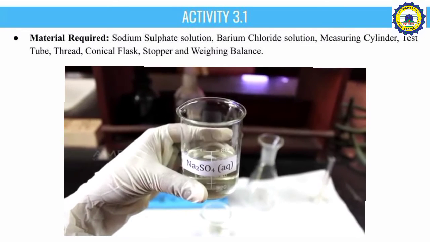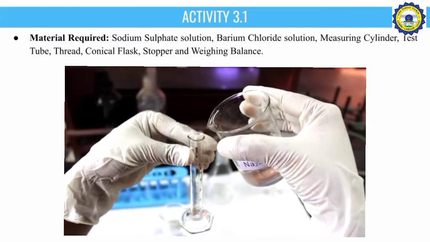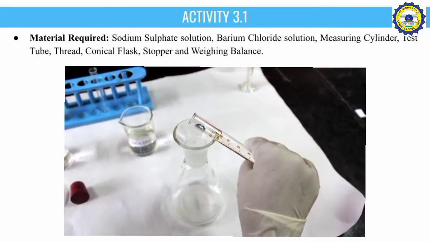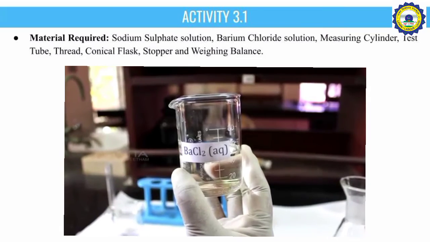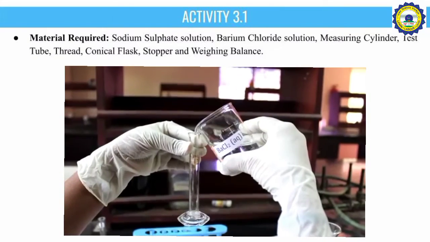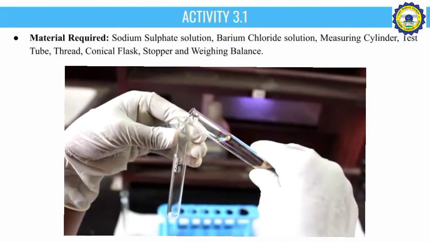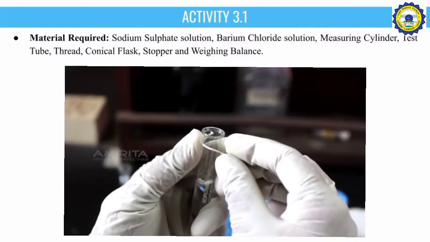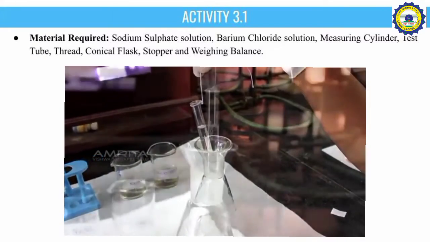Procedure: take 5% sodium sulfate solution, measure 20 ml of it using a measuring cylinder, and transfer it to a conical flask. Take 5% barium chloride solution, measure 20 ml using a measuring cylinder and transfer it to a test tube. With the help of thread, suspend the test tube inside the conical flask.